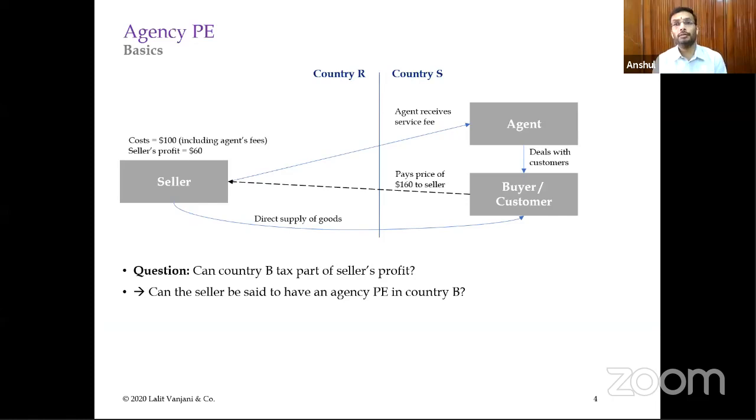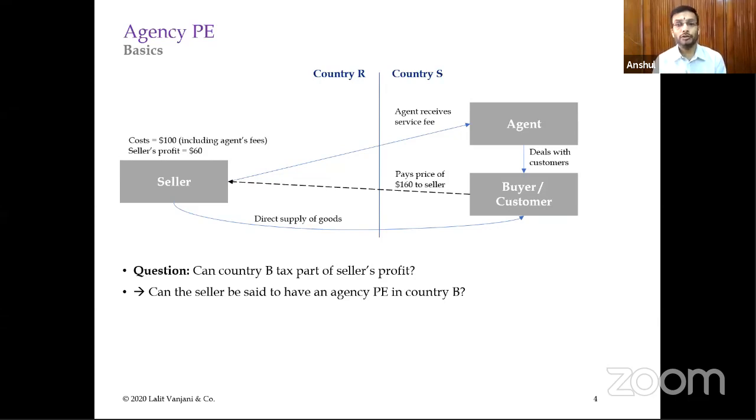So let's envisage the situation that there is a foreign supplier, a foreign seller of goods. They want to sell goods in country S, and they appoint an agent who will go out in the market and solicit clients, and seek business from the customers in the source country. In this kind of situation, the goods are supplied directly to the buyers. The agent does not act as an importing agent. They are not importing the goods in their own name, but the goods are imported directly in the name of the customers. The agent only acts as a service provider.